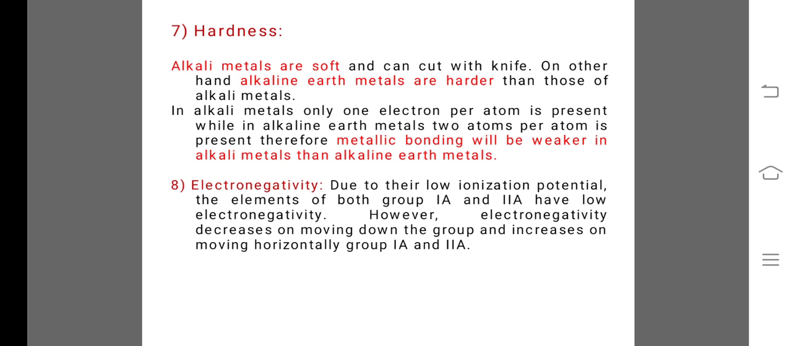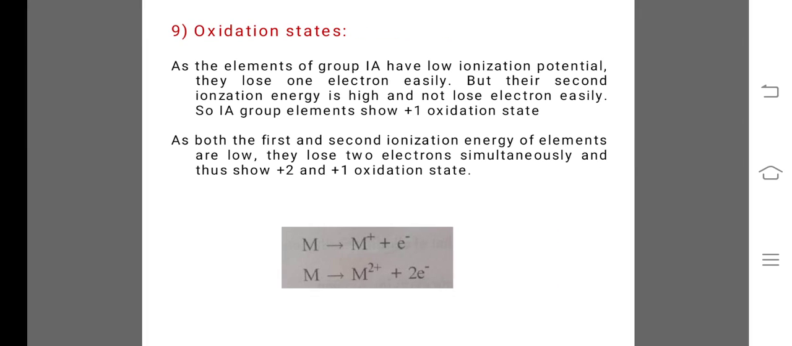Next property, that is the electronegativity. Due to their low ionization potential, the elements of both groups first A and second A have low electronegativity. However, electronegativity decreases on moving down the group and increases on moving horizontally from group first A to group second A.